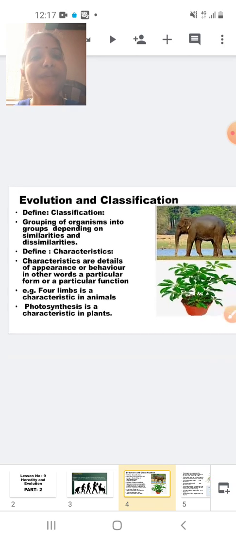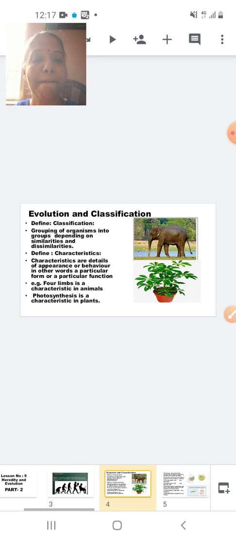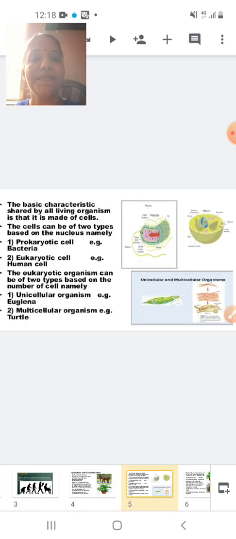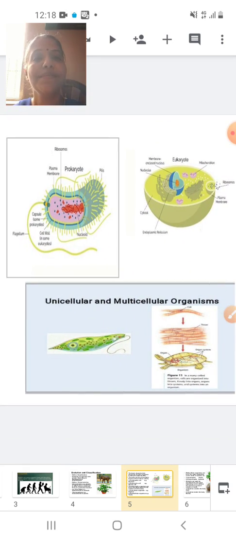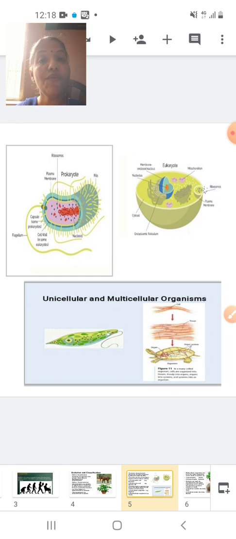Now let's move ahead to the next slide. Now let's go from a lower level to a higher level. You will slowly understand what I am speaking about. Now students, what is common between us and a bacteria? Let me tell you, a bacteria is a living organism as well as human beings are living organisms.